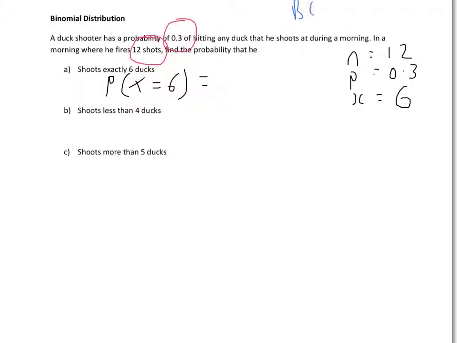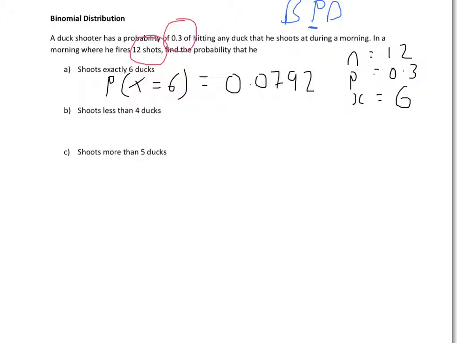B, P, D. Now why is it BPD? Because it's at a point. It is exactly that number. So X is equal to 6. If you do it under BPD, you'll get 0.0792. If you've done it under BCD, you'll get a completely different number. It'll be all the numbers up to and including 6: the probability of getting 0 ducks, 1 duck, 2 ducks, 3, 4, 5, 6 ducks, which is not what we want. We want exactly 6 ducks.